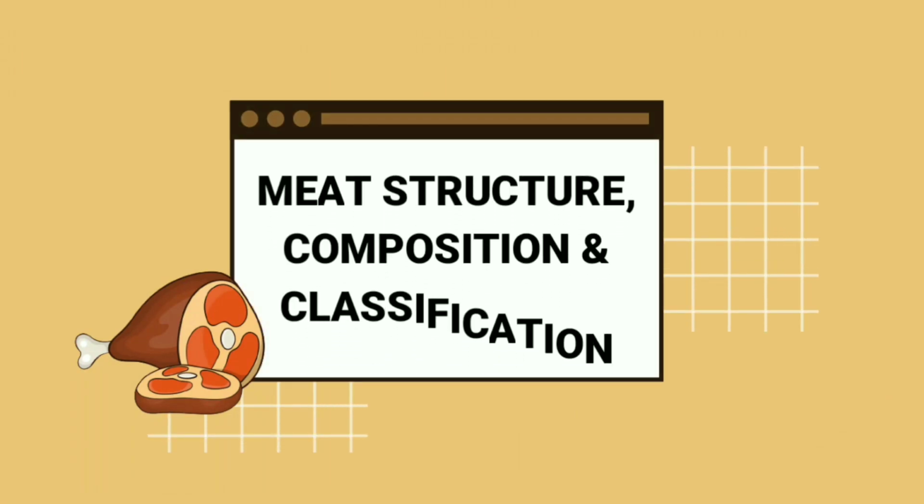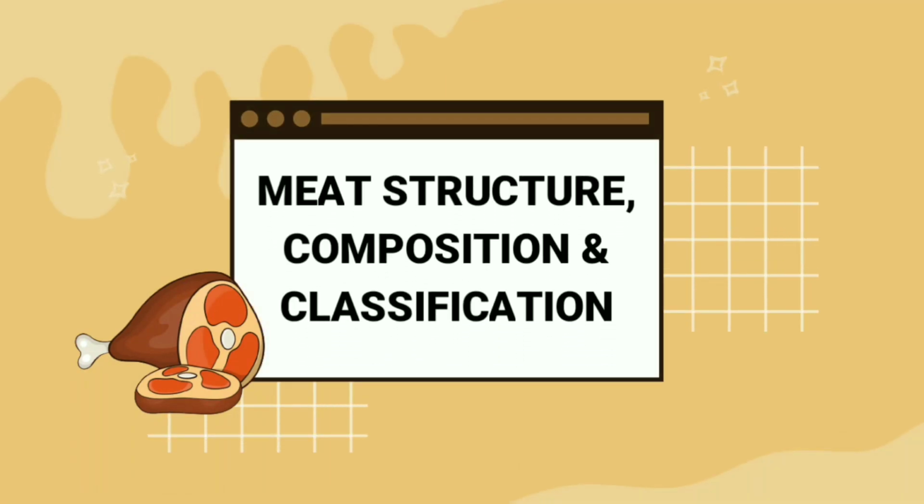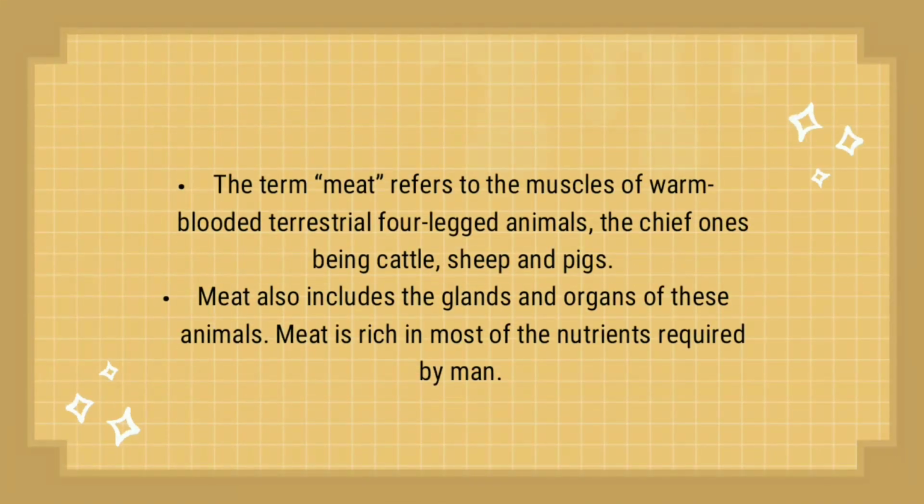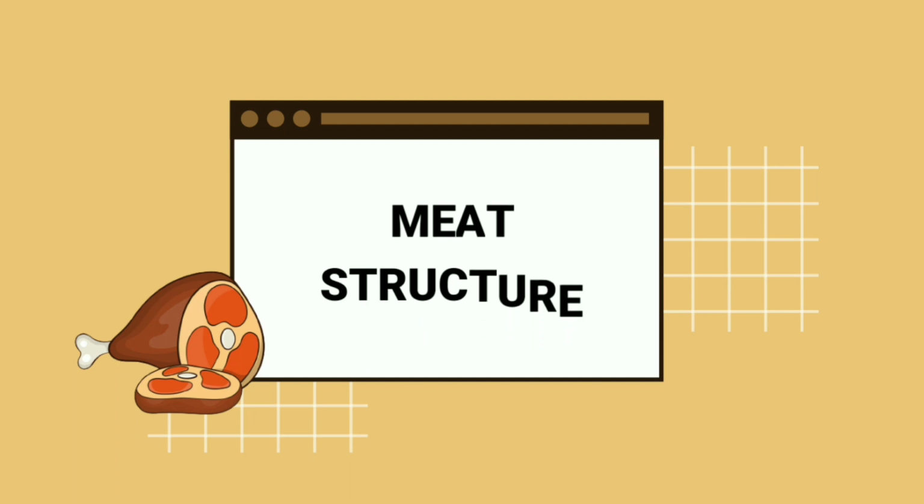Meat structure, composition, and classification. Meat is the flesh or other edible parts of animals, usually domesticated cattle, swine, and sheep, that is used for foods, including not only the muscle and fat, but also the tendons and ligaments. Meat structure.